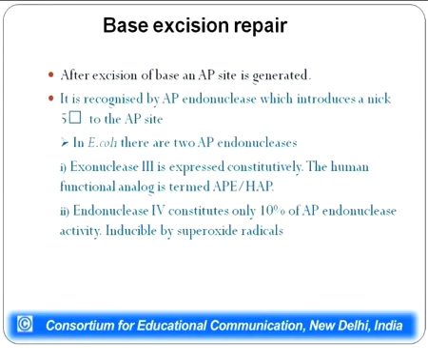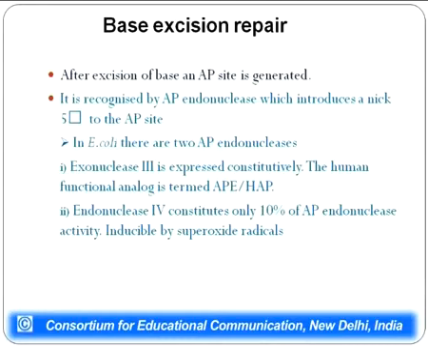Now, after the excision of the base, an AP site has been generated. Now, there is a requirement of an endonuclease, which will make a cut 5' to the AP site. There are many types of AP endonucleases. In E. coli, two of the endonucleases are mainly in function. One of them has been named exonuclease 3 because initially its function was found to be that of exonuclease, but it had endonuclease function also.